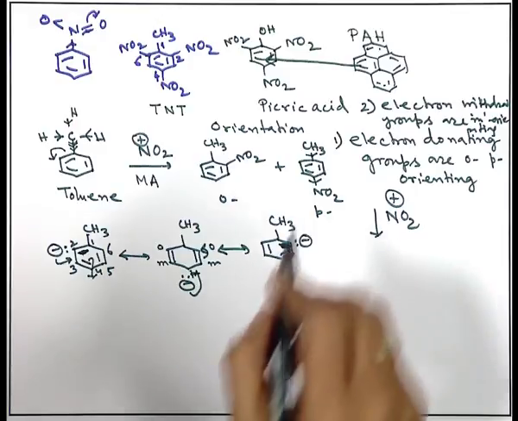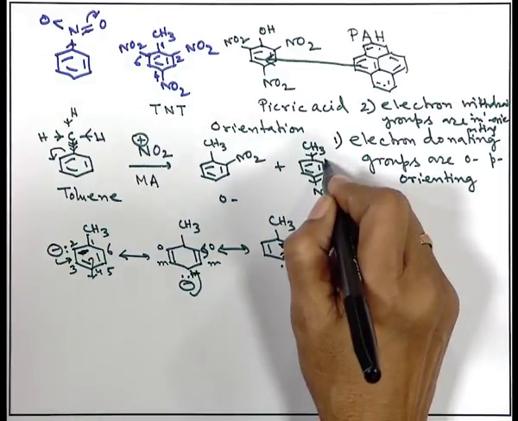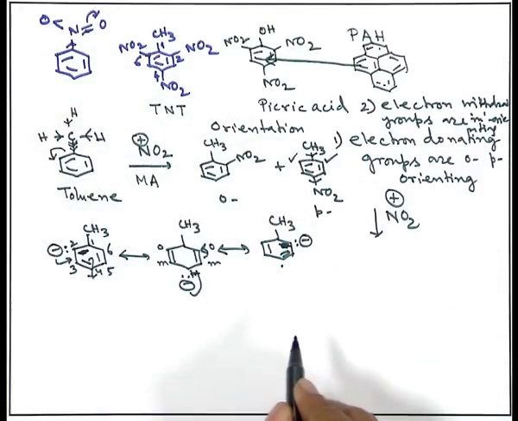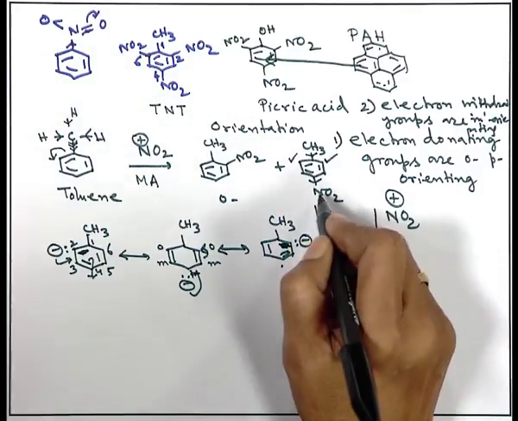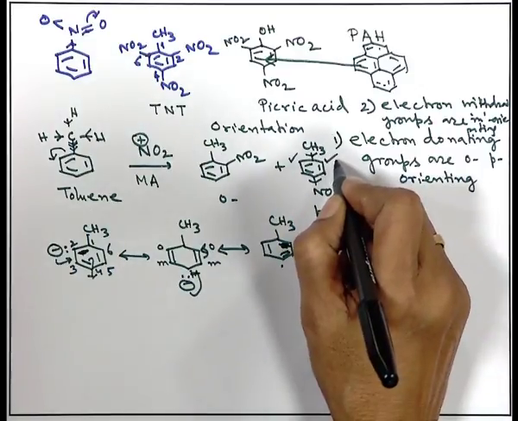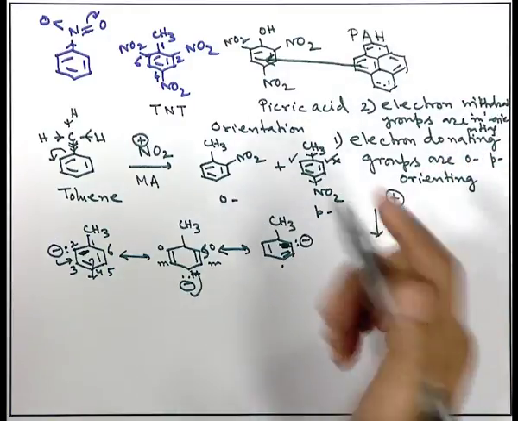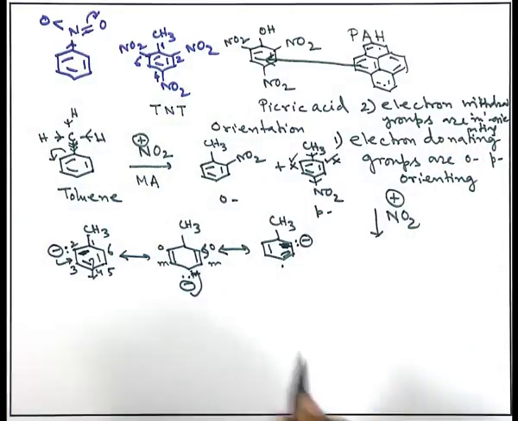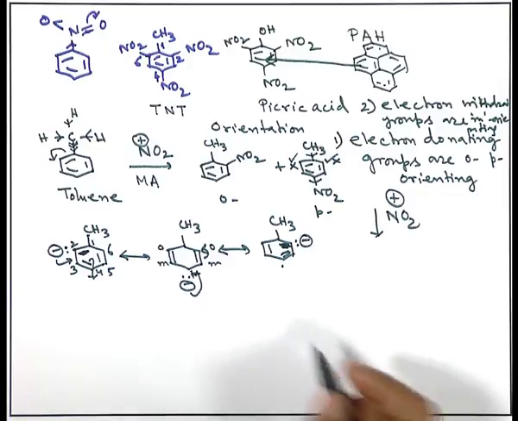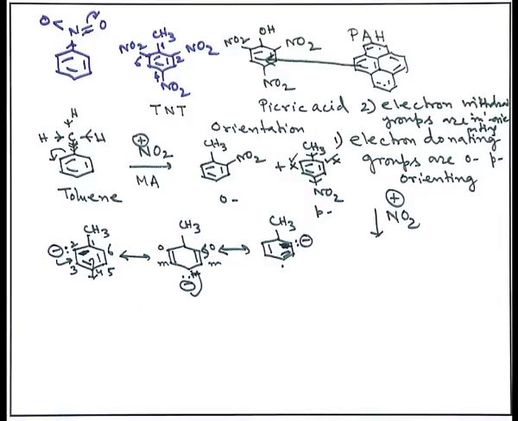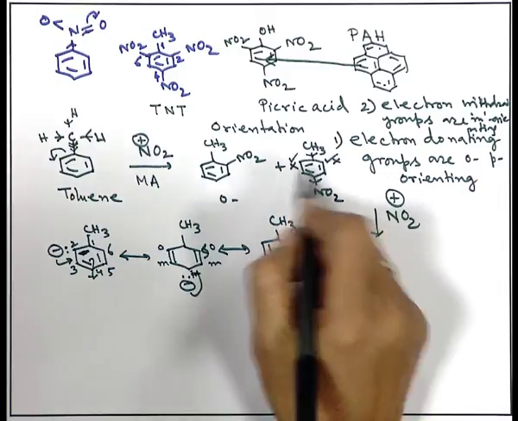So, because of this methyl group, this position will be activated, this is the ortho, this position is also activated, that is also ortho, and with respect to the nitro group, the same position is getting activated, because the nitro group is meta orienting, not ortho-para. In a similar fashion, this position is also activated by the nitro group. So, both will help, if I have a sufficient amount of NO2 plus, to activate these two positions.